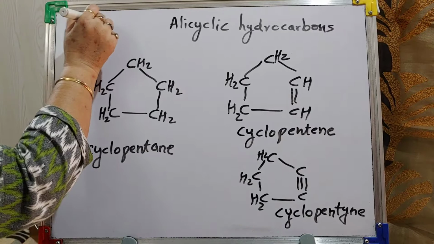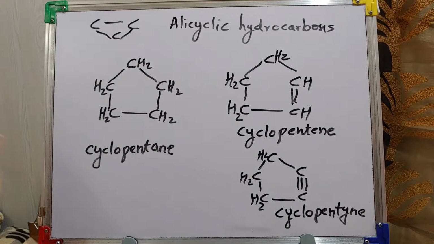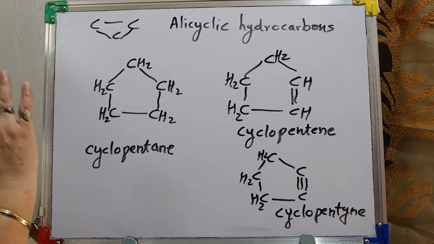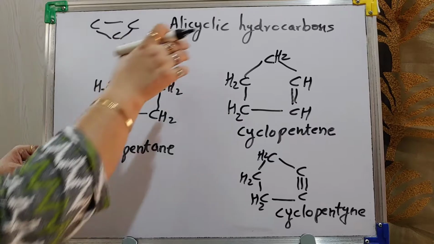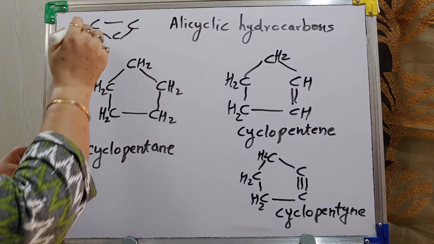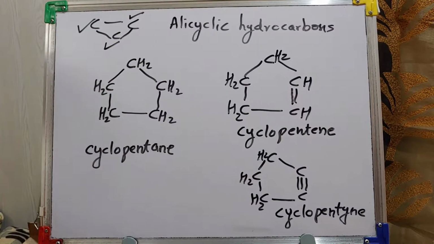So minimum 3 carbons are required to form the ring. So when 3 or more than 3 carbon atoms are linked in a ring form, then they are alicyclic. So for that minimum 3 carbons are required.